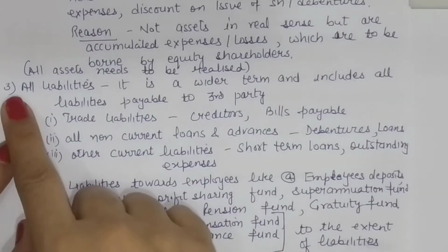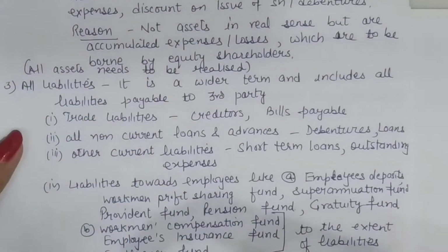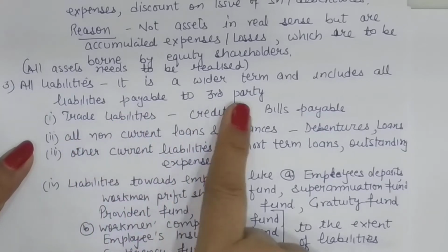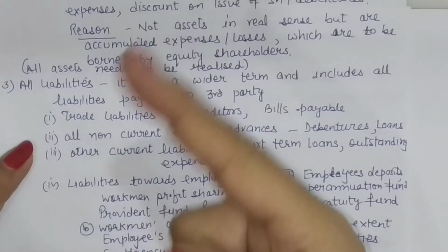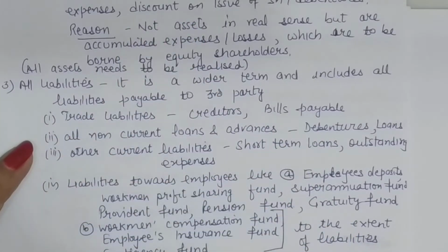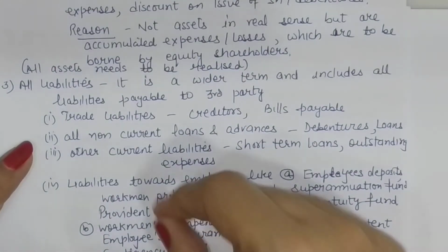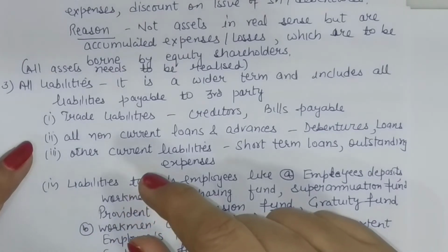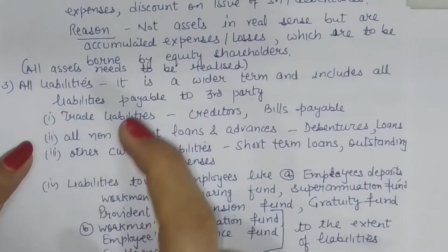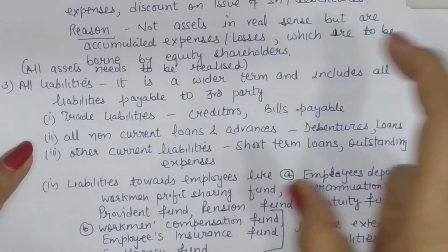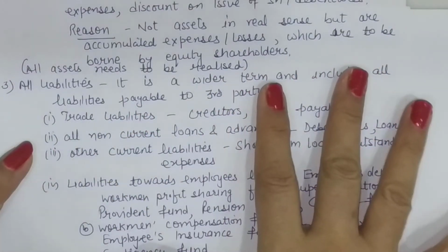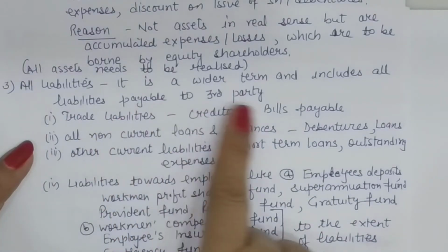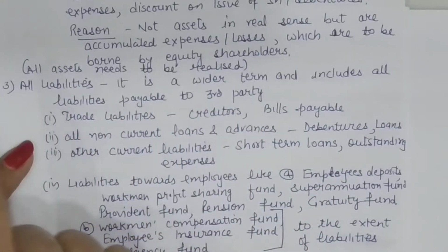Now the next term is all liabilities. Now the term all liabilities is a wider term. It includes all the liabilities payable to third party. So when you go through the liability side of the balance sheet, if any liability is there which is payable to the third party, which implies technically leaving aside the first heading, that is shareholders' funds. So leaving aside that, the rest of the things normally belong to third party. So all the liabilities payable to the third party are included in all liabilities.